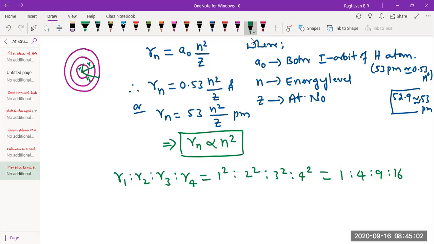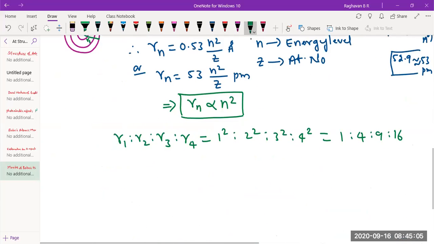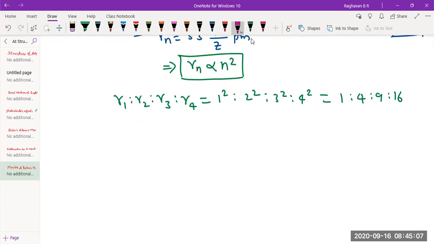Okay. So that's fine. We'll take up the fifth merit of this. No, sixth, sorry. Okay. Now, based on Bohr's theory, we can even calculate the velocity of electron in a particular energy level. So the velocity of electron in any orbit, meaning nth orbit, of hydrogen and hydrogen-like species.